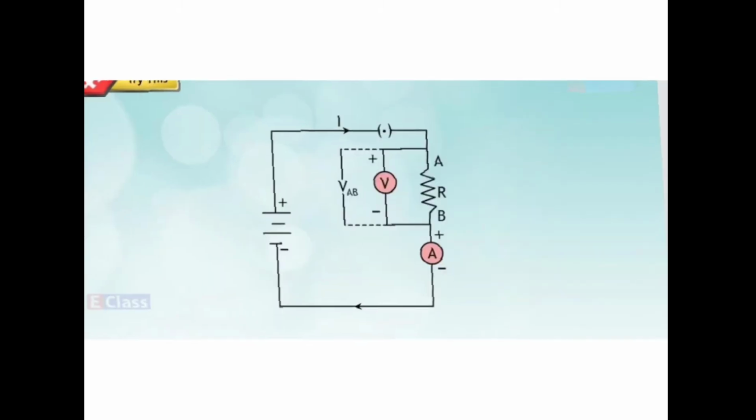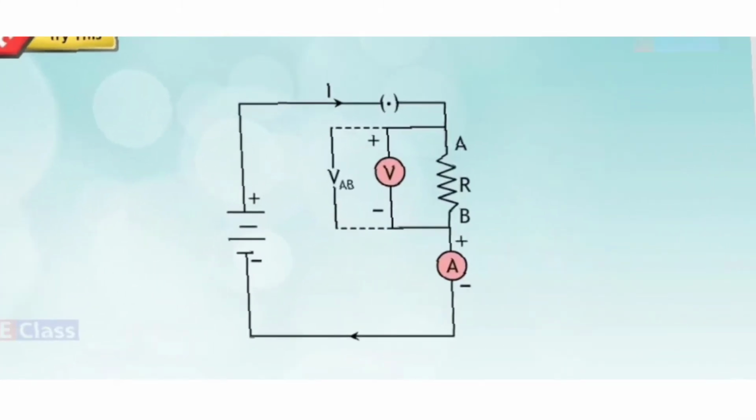Next, observe this particular diagram. What you observe here: we have a cell, positive terminal and the negative terminal. Positive has the vertical line a little bigger than the negative terminal, right? Then this is the symbol for key. Just try to recall from your 9th standard all the symbols we have learned.